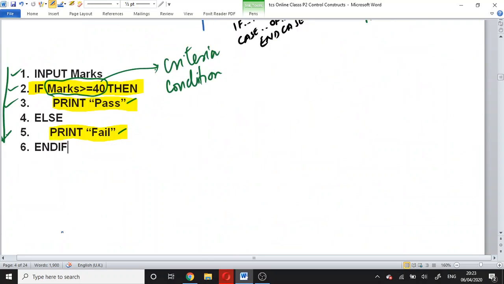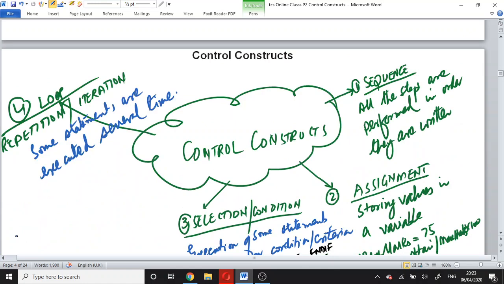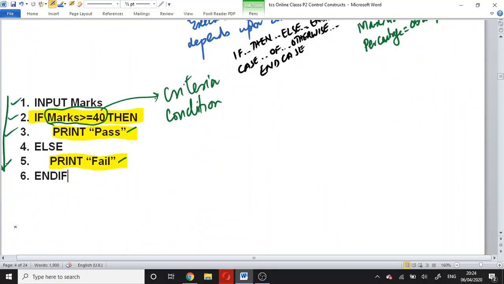To execute some statements several times, we use looping structures.